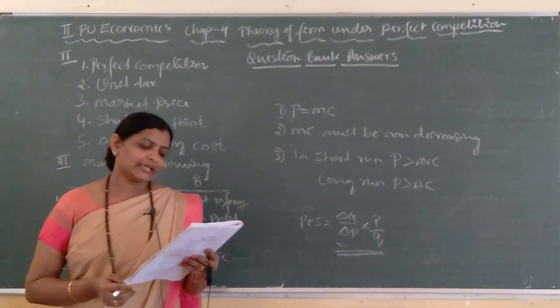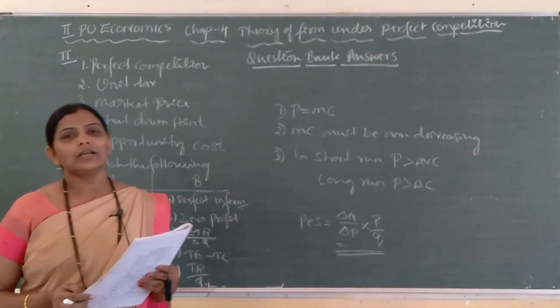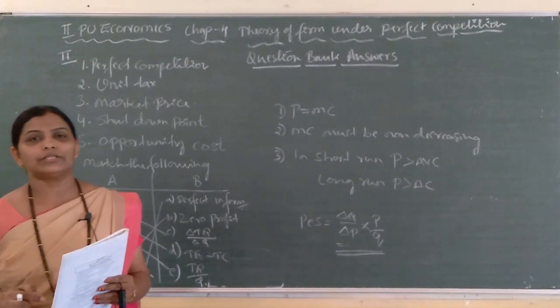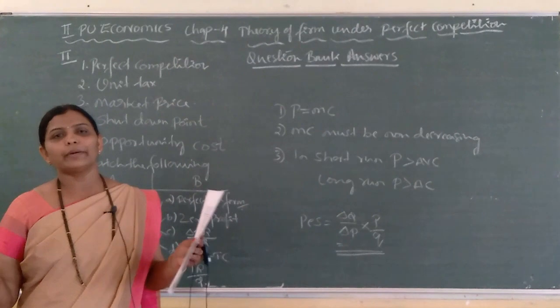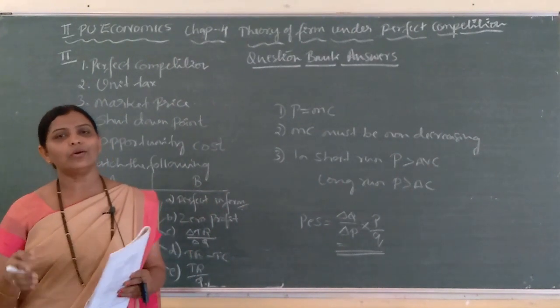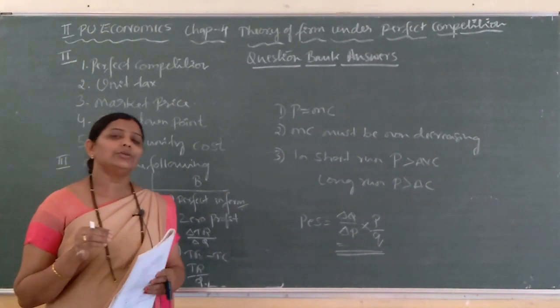Next, third question, explain the features of perfect competition. So, what is perfect competition? What are the features? Perfect competition is nothing but a market where a large number of buyers and sellers buy and sell homogeneous products at a uniform price.